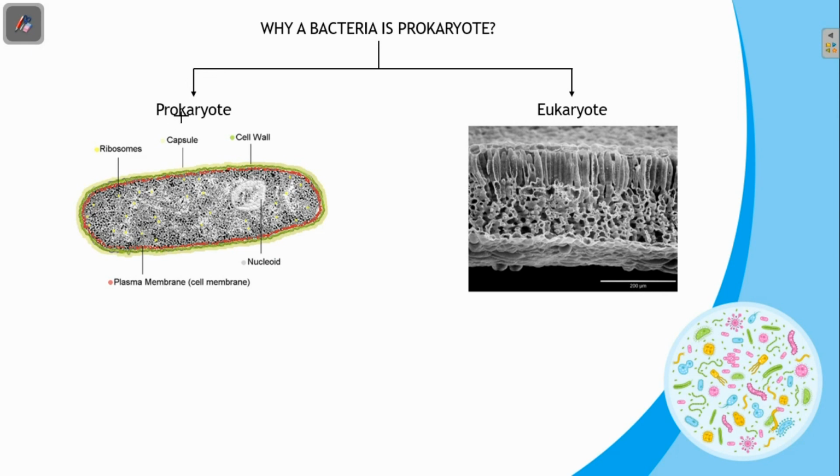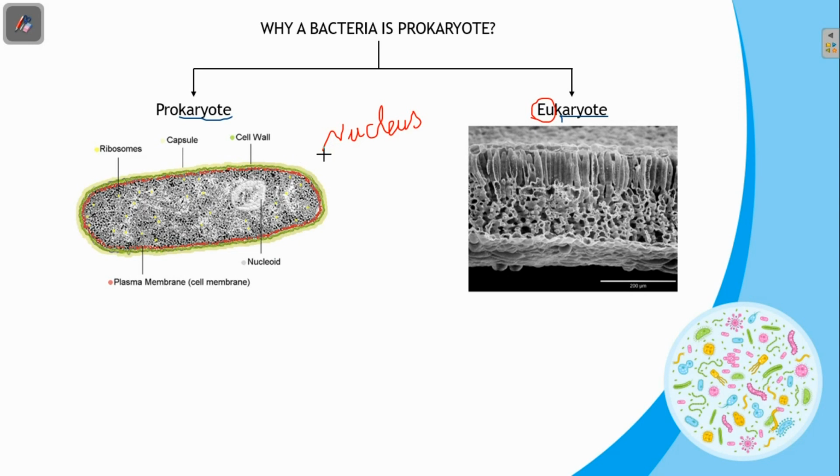Here, the name itself indicates the major difference between the prokaryotes and eukaryotes. Karyon means nucleus. Eu means true. So, in eukaryotic organisms, a true nucleus is present, whereas in prokaryotic organisms, a true nucleus is absent.